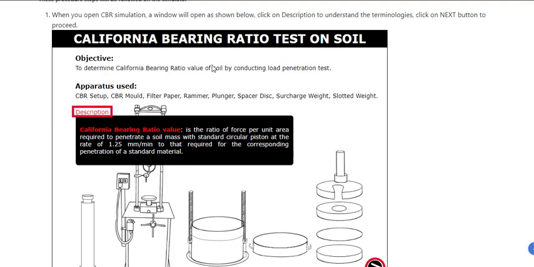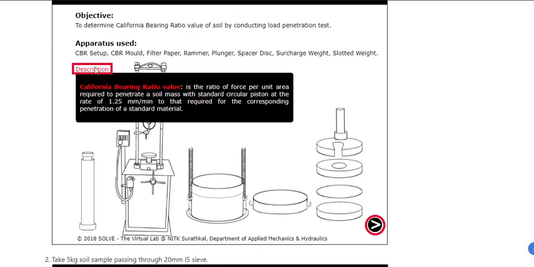the objective is to determine the CBR value of the soil by conducting the penetration test. So the equipment that you need: this is a CBR setup. CBR mold, we have a standard 150 mm diameter mold. We need one filter paper, we need a rammer, plunger. If you go here and click, when you are doing the simulation, each of them will show you the name. So these are the names of the apparatus: slotted weight, surcharge weight, spacer disc. All this I'll explain to you when we are doing this simulation.